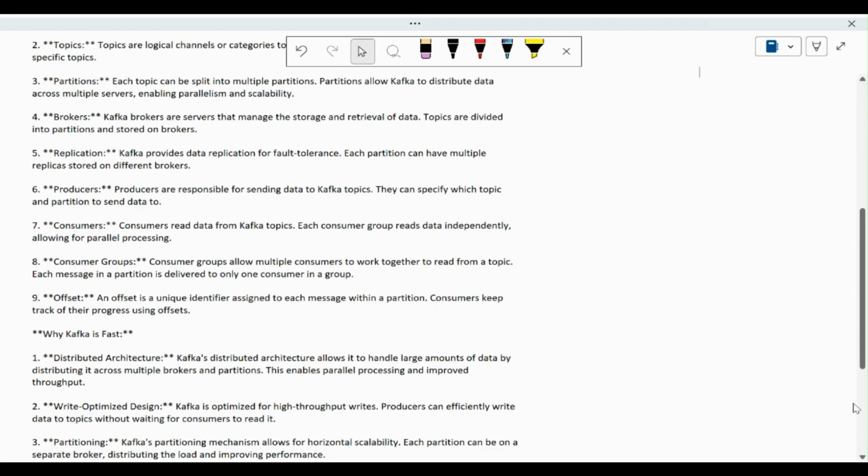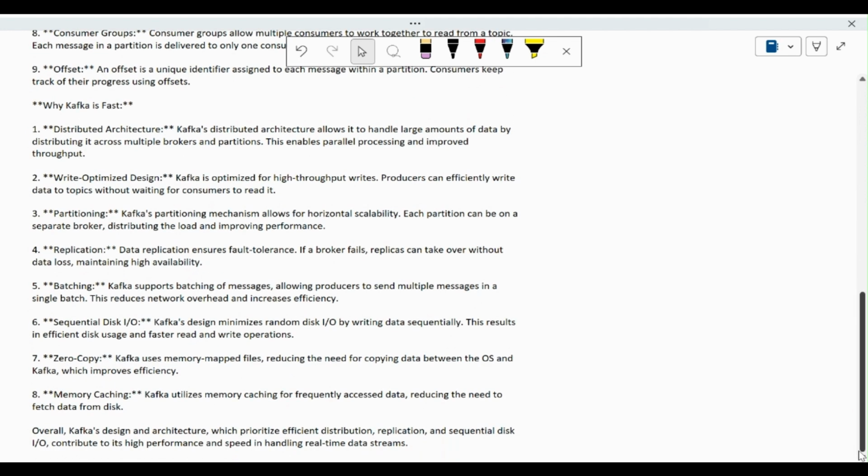Coming to the next, we have a batching system. Kafka supports batching of messages, allowing the producer to send multiple messages in a single batch. This reduces the network overhead and increases the efficiency. Rather than sending each and every message apart, you can use one group, a single batch, and send all the messages.